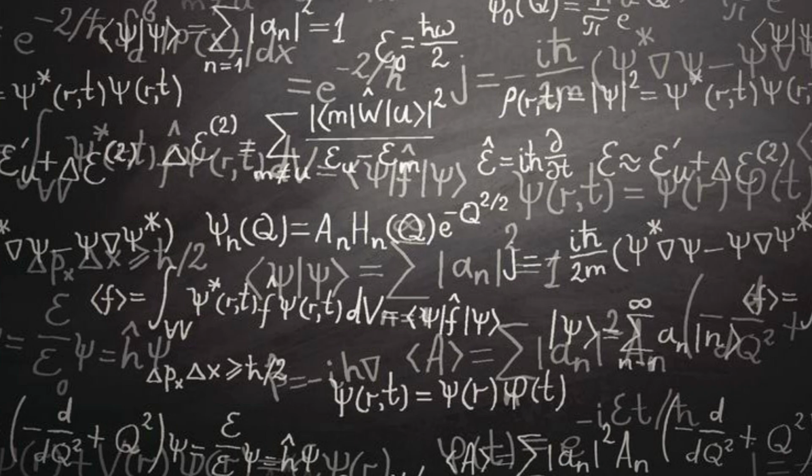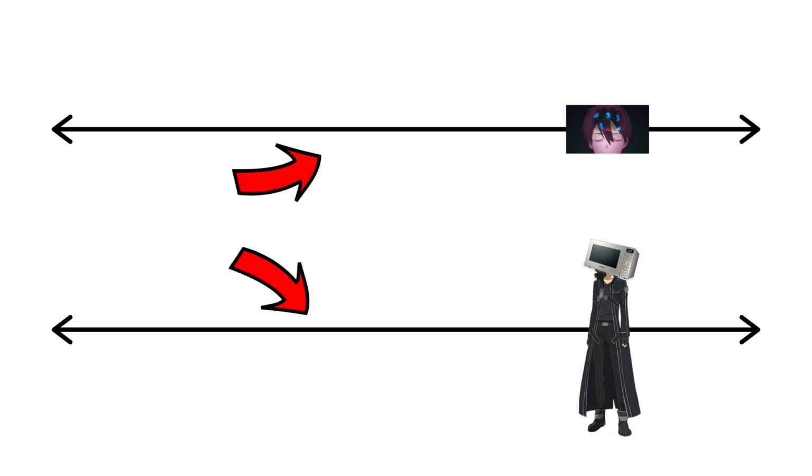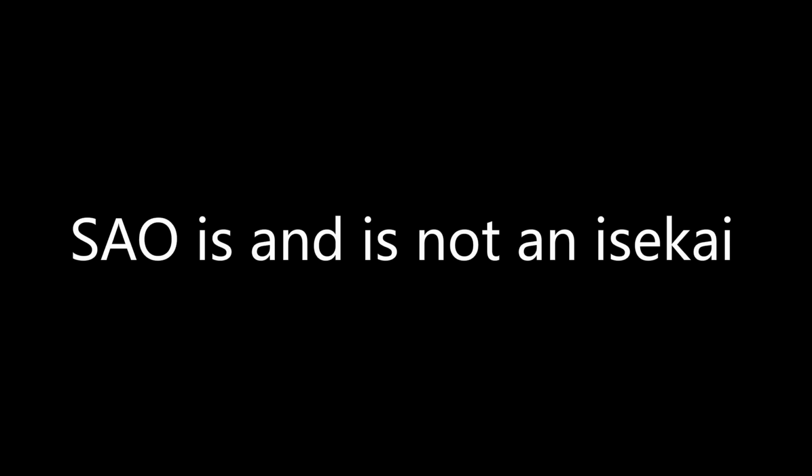Same thing can be applied to Kirito. Due to quantum mechanics, we cannot simultaneously observe both of these lines, meaning we can only look at one line at a time. Therefore, Sword Art Online is and is not an isekai.